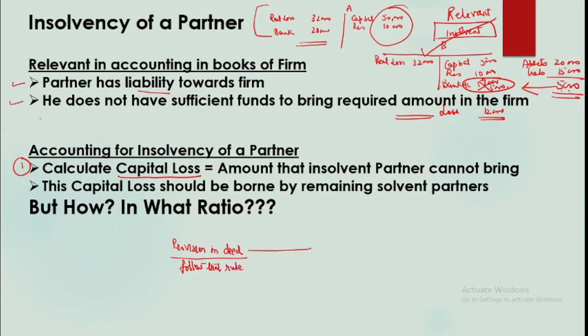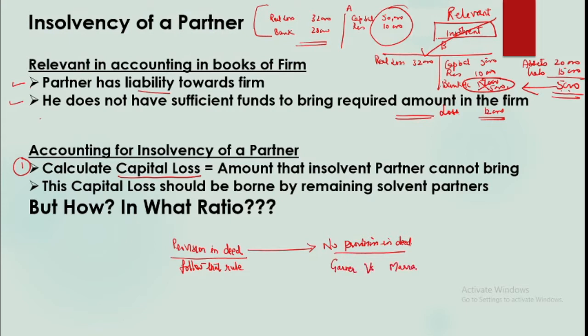However, the problem is when there is no provision in the partnership deed, that is, partners have not decided anything about this. Now question arises how to adjust this loss. So you see, there is nothing given in the Partnership Act directly regarding the capital loss on insolvency, and when nothing is given in our laws, we always look up to the British laws. So there was a very famous case of Garner versus Murray.